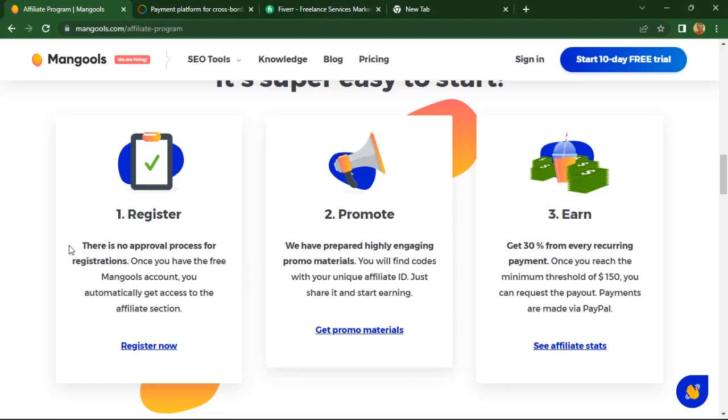So there is no approval process required if you want to join the affiliate program. That's one amazing thing about Mangoose. That's why I so much love them. Once you have the free Mangoose account, you automatically get access to the affiliate section. You can easily register now.